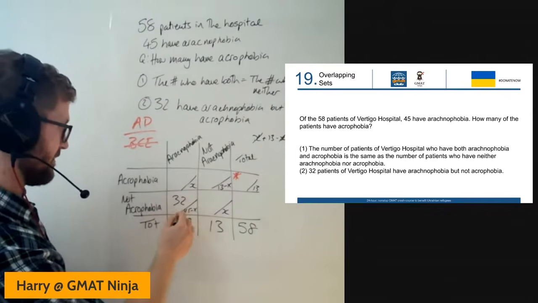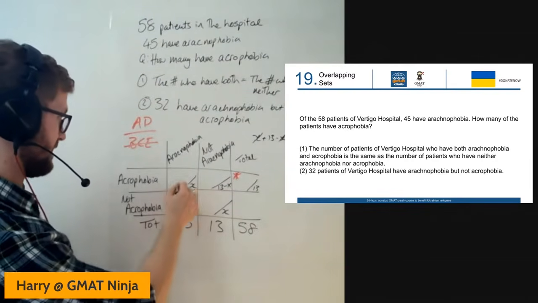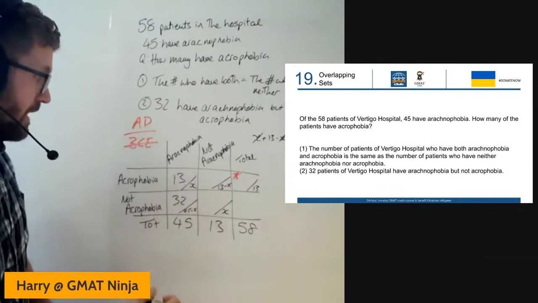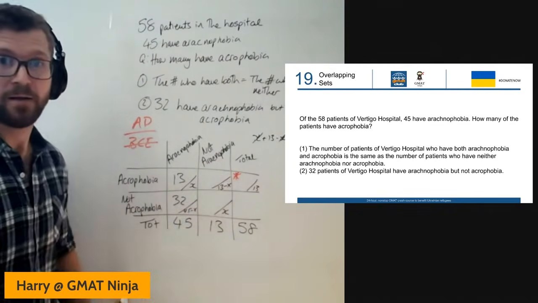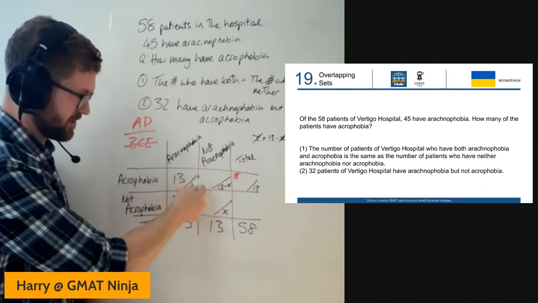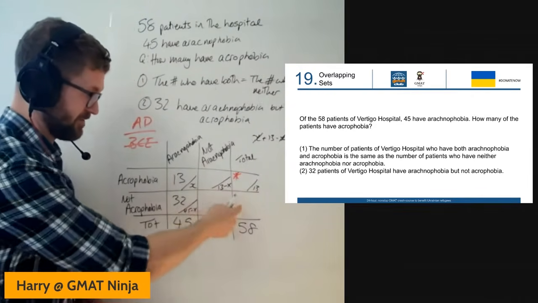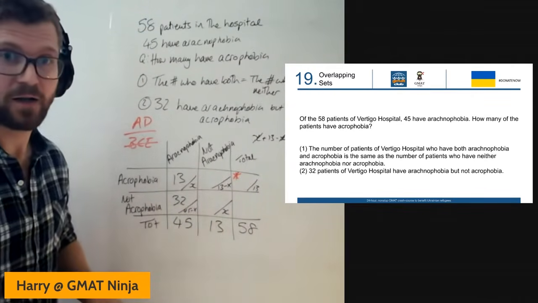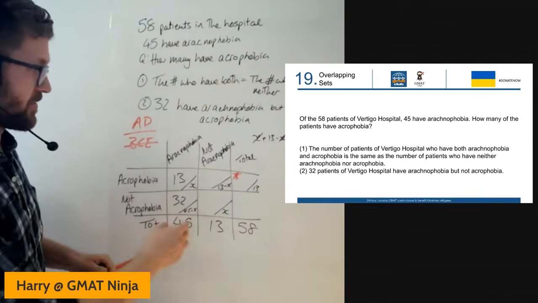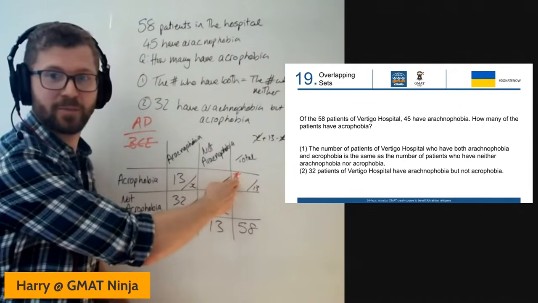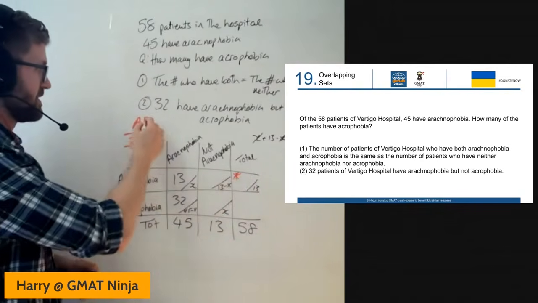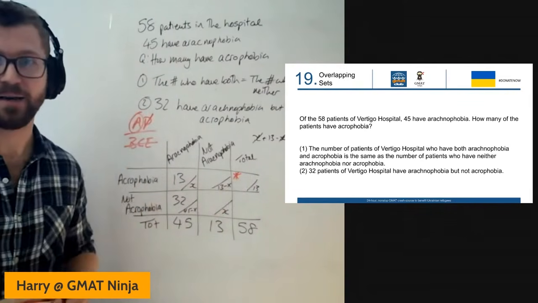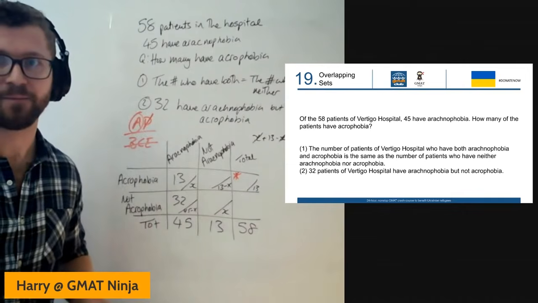I can fill out from there, that would be 13. I can't get across these rows. I know that this column is going to have to add up to 13, but I can't figure out what's going to go along here. So from that, I'm not going to be able to get to that top right box here. And so that means that that's not going to be sufficient. And I'm going to have my answer here is going to be A.